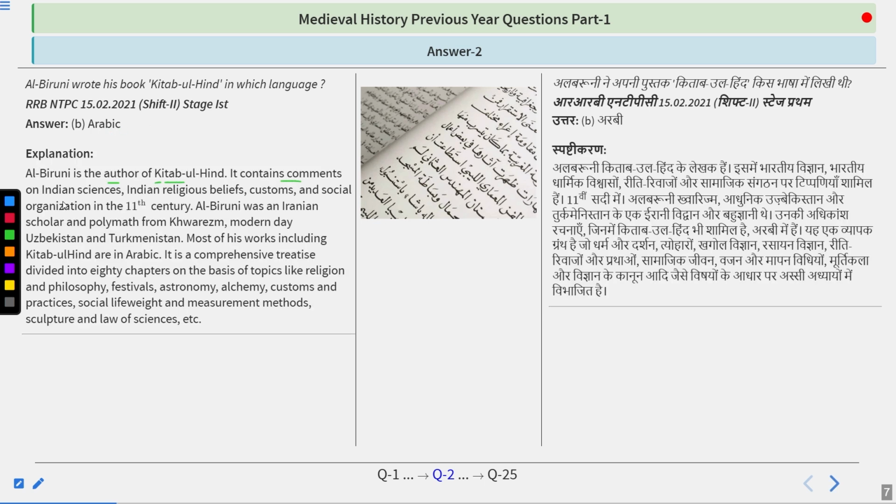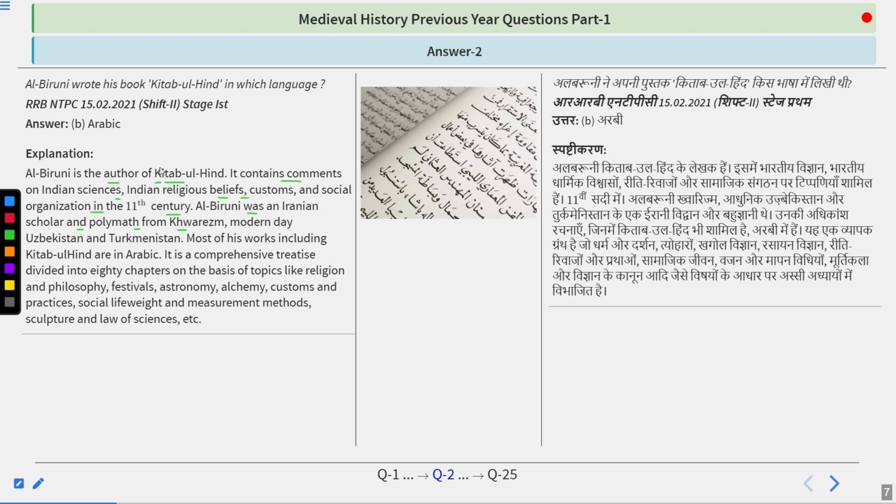It contains comments on Indian sciences, Indian religious beliefs, customs, and social organization in the 11th century. Al-Biruni was an Iranian scholar and polymath from Khwarazm, modern-day Uzbekistan and Turkmenistan. Most of his work, including Kitab-ul-Hind, is in Arabic. It is a comprehensive treatise divided into 80 chapters on topics like religion and philosophy, festivals, astronomy, alchemy, customs and practices, social life, weights and measurement methods, and laws of sciences.